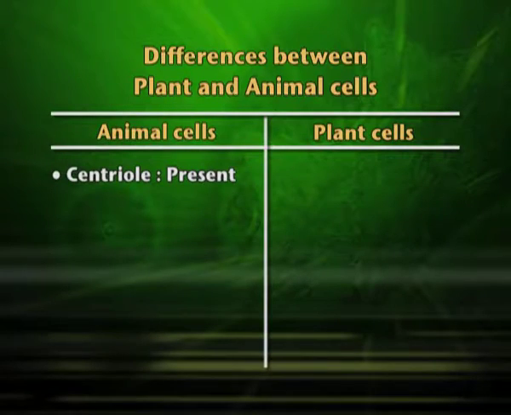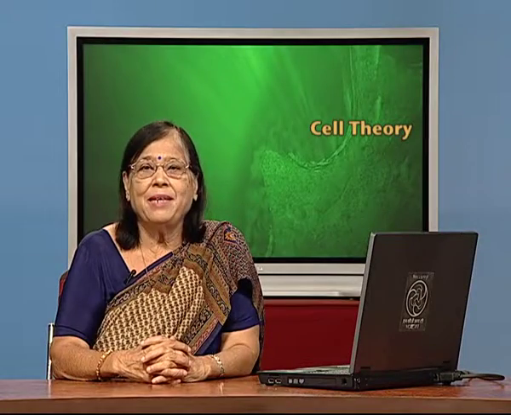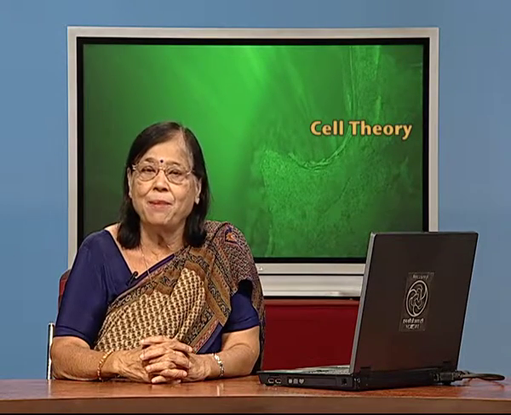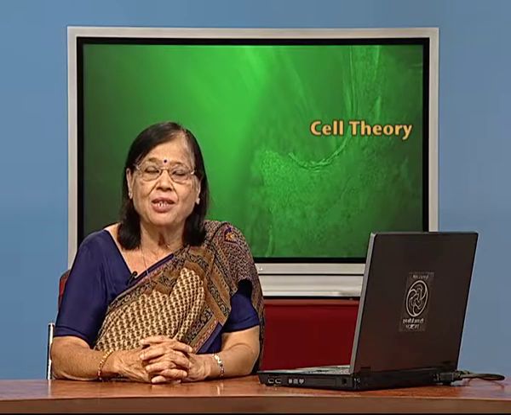The centrioles, which are very prominent in animal cell, are also absent in plant cells. So, the basic structure of a cell remains the same, but certain small or big things within the cell body will make a plant cell different from an animal cell, and the structure is based on the requirement of the organism, whether it is plant or animal. So, my dear students, you have understood that the cell is a building block. It works like a brick in a building, and it has a definite structure to sustain life.